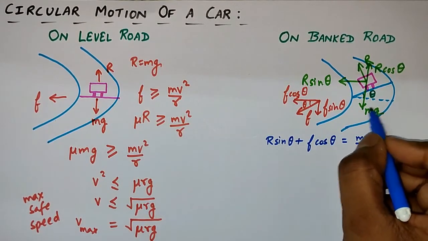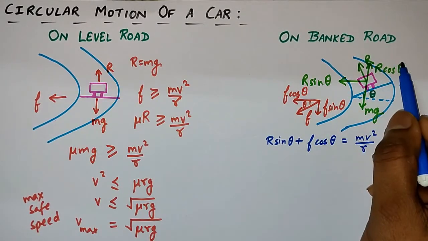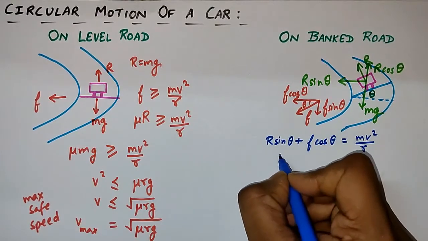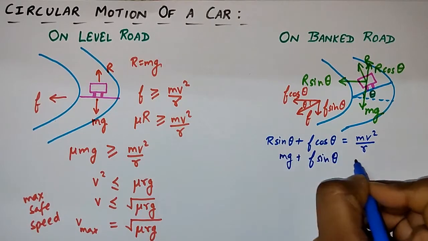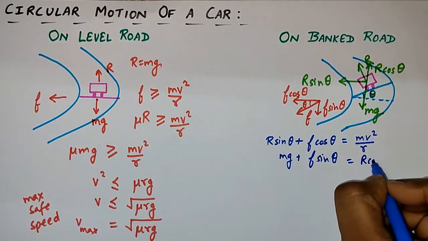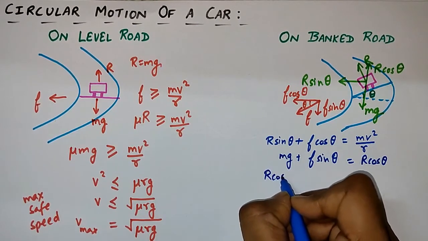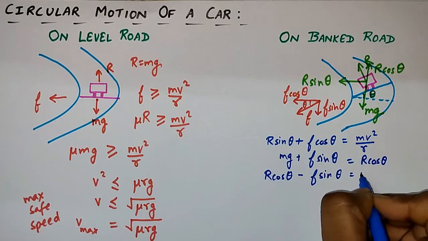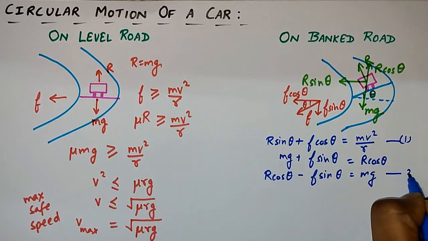Similarly, mg is acting downward and f sin theta is also acting downward, and R cos theta is acting upward. So I can write it as mg plus f sin theta is equal to R cos theta, or I can change it as R cos theta minus f sin theta will be equal to mg. So this one is the first equation and this one is the second equation.